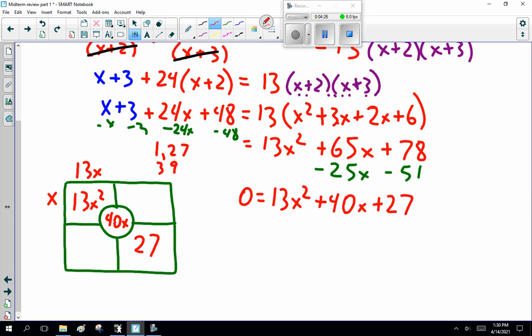Now, oh, wait a minute. Plus 27 and plus 1. That's 27 and 13x. Yes, it does work. My apologies. You are able to factor it. It's just a pain in the bum.